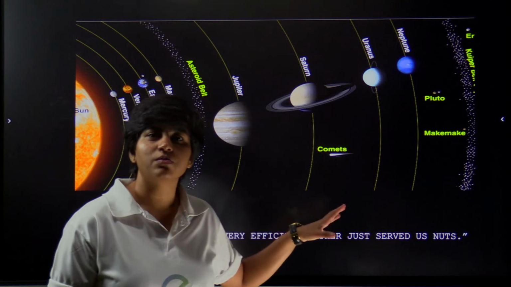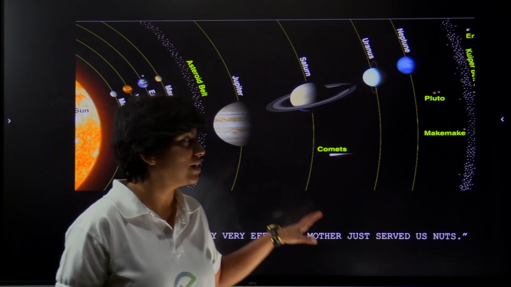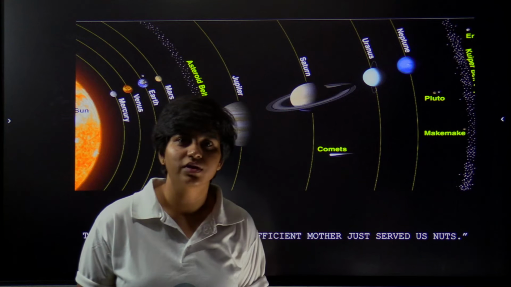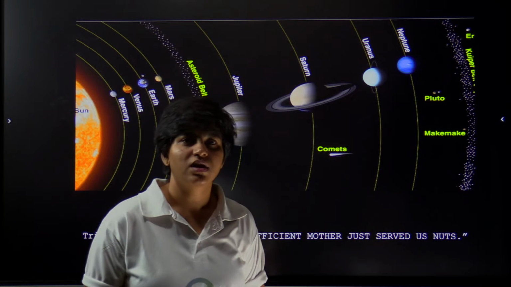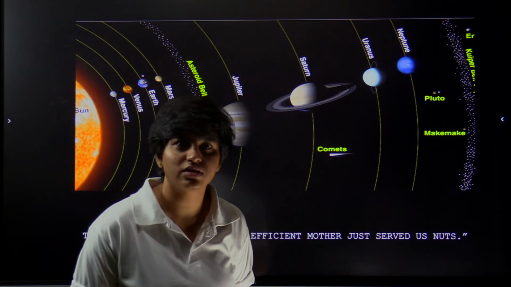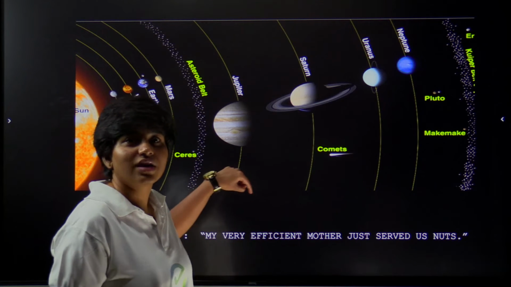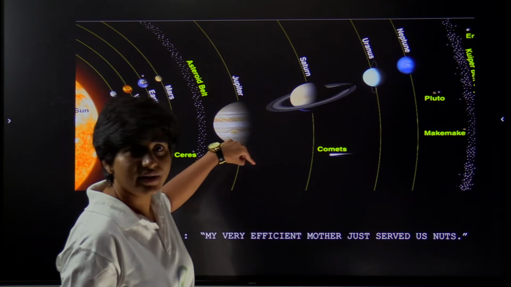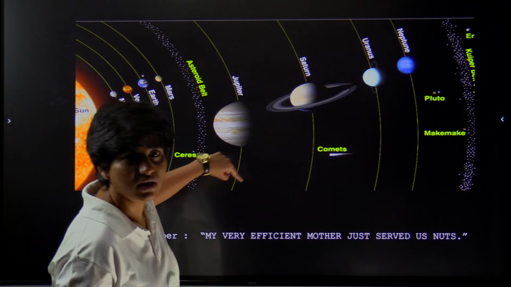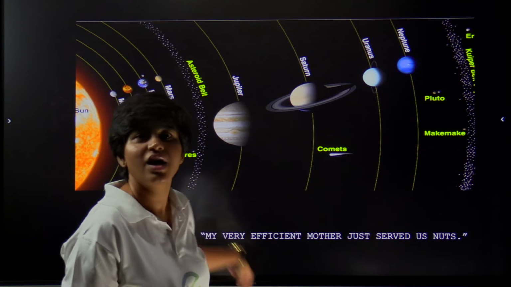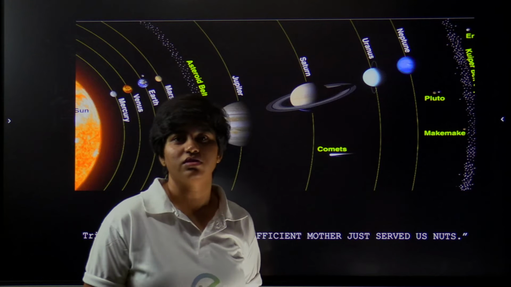It's all about the gravitational pull of the sun, and also about the mass and density of the planet. According to the gravitational pull of the sun and each planet's weight, it revolves at a certain radius from the sun in a proper constant elliptical path, and they don't collide with each other.